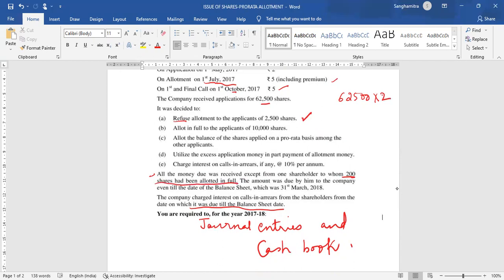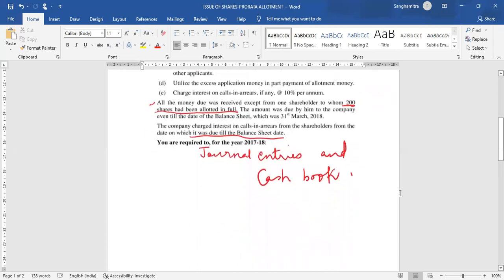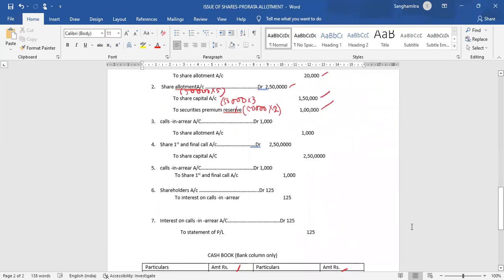So it's not pro rata, so you don't have to worry about any difficulty in calculation of calls in arrear. So a straightforward sum, 200 shares allotted in full. Hence, how much will the calls in arrear be? 200 shares, 5 rupees is being asked on allotment. So calls in arrear is 200 into 5, that is 1,000.